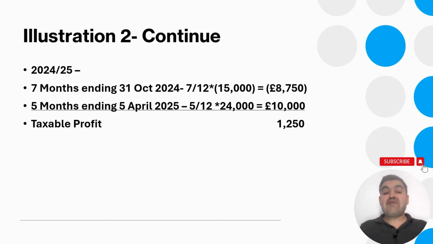Now to cover the gap between 31st of October and 5th of April 2025, we take another 5 months worth of profit from the accounting period that ends on 31st of October 2025. So 5 divided by 12 of the profit of 24,000. That's how you deal with it. And there was no spreading because in the transition period there was a loss, so there was nothing brought forward.